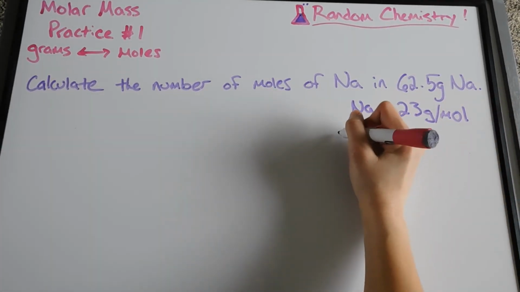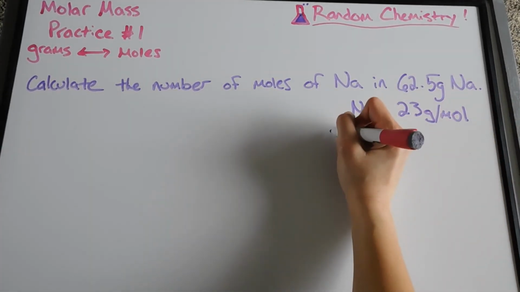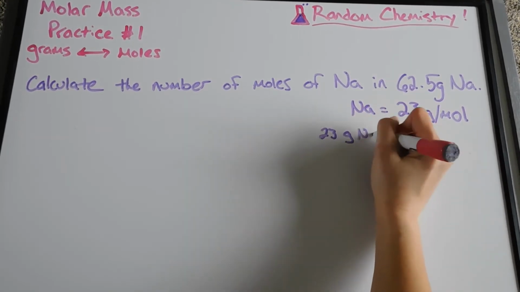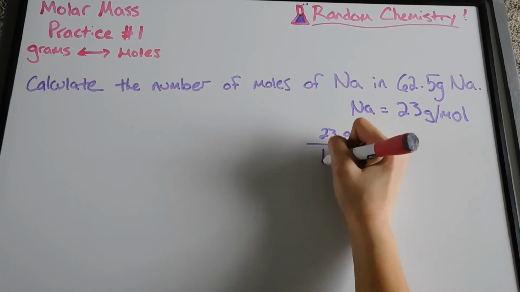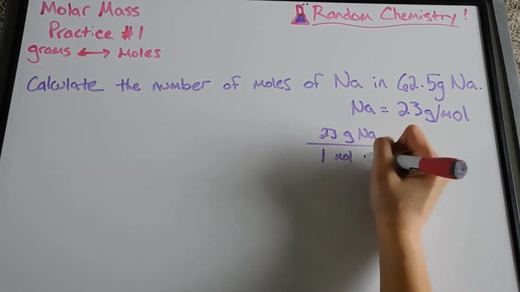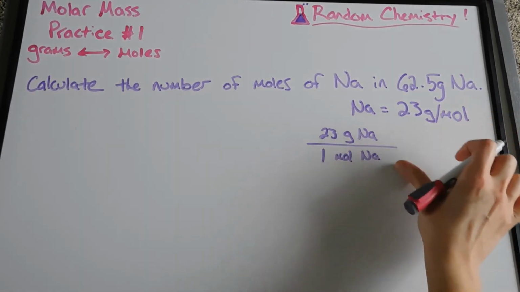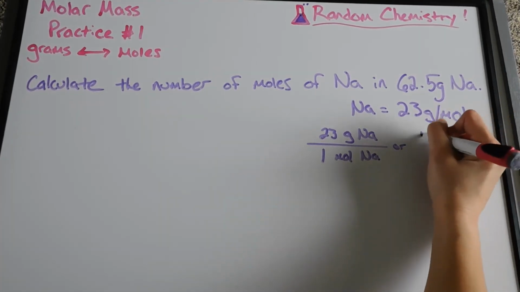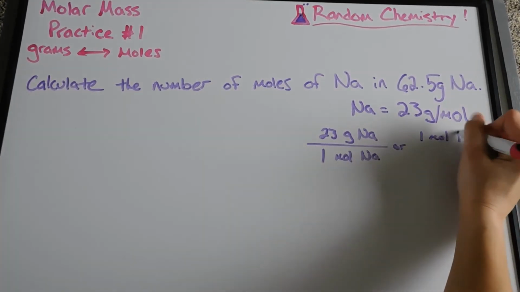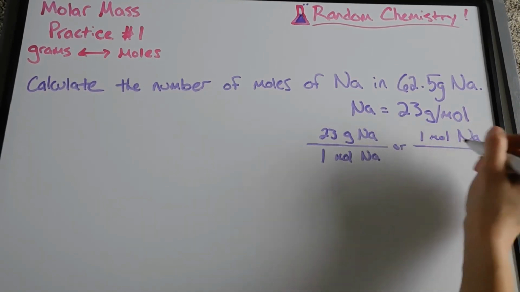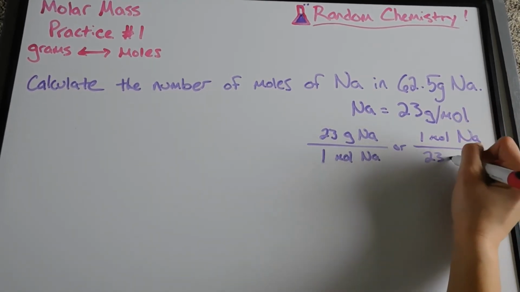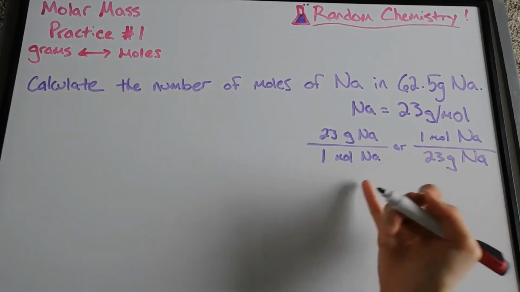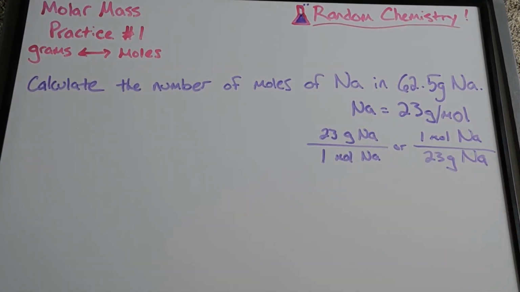So let's also write out our conversion factors. 23 grams of sodium is going to be equal to 1 mole of sodium. That's the same thing as saying 1 mole of sodium is equal to 23 grams of sodium. So these are our two conversion factors that we're going to use in solving this equation.